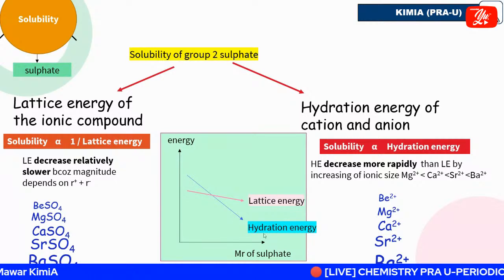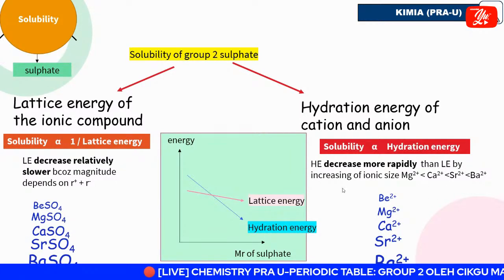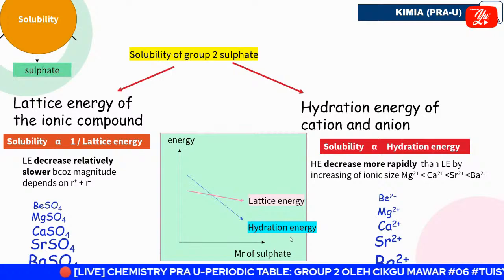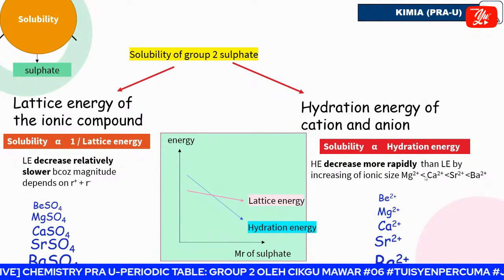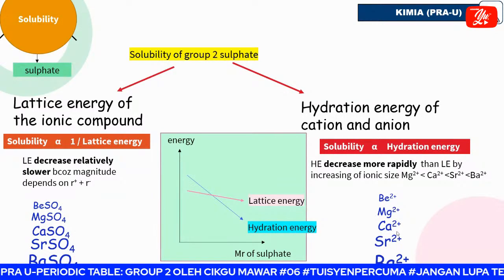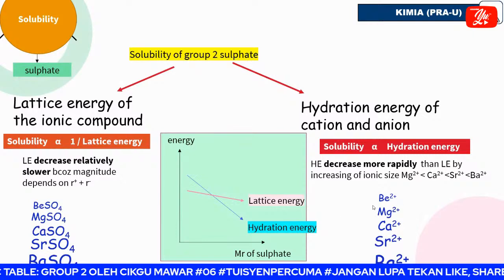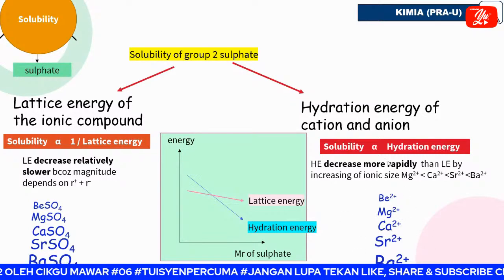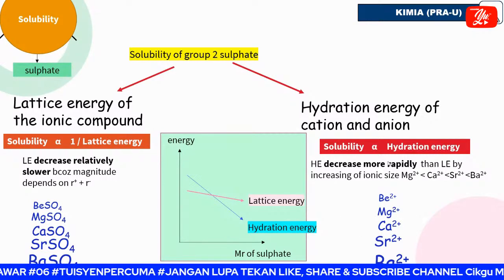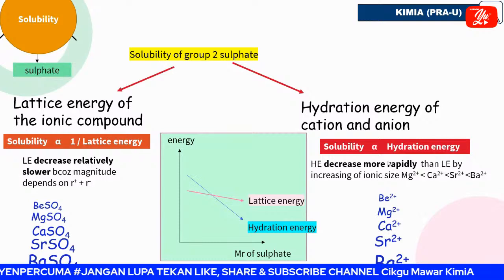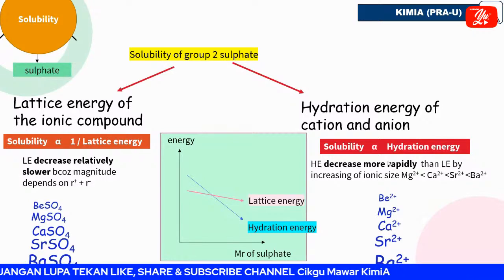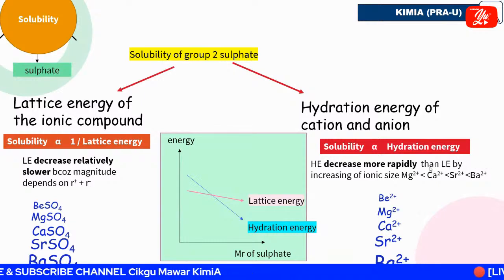Hydration energy decreases more rapidly than lattice energy because it changes only according to beryllium, magnesium, calcium, which is only one ion. If we talk about hydration energy of cation only, or of anion only, we do not mix in the other cation or anion.